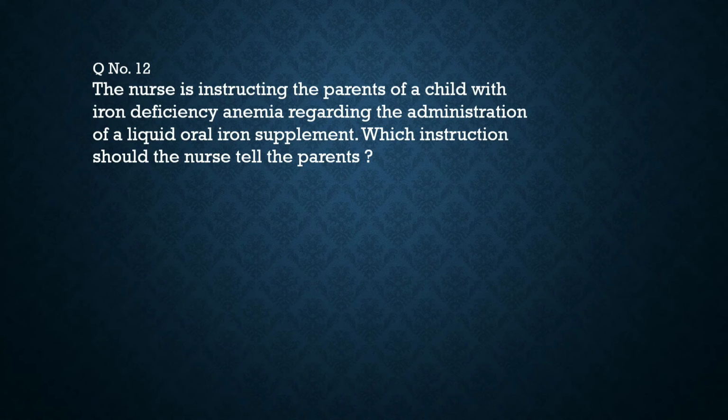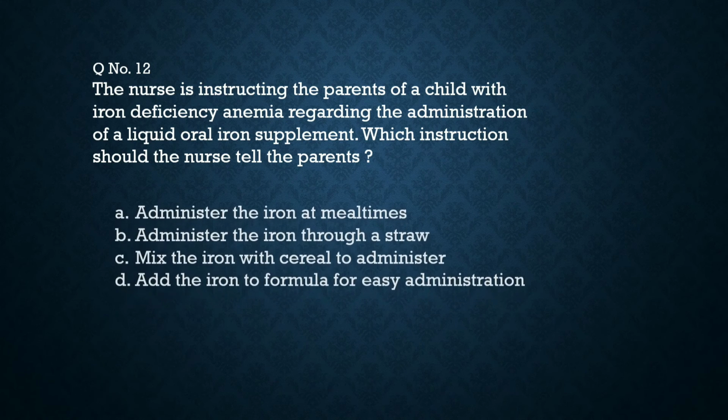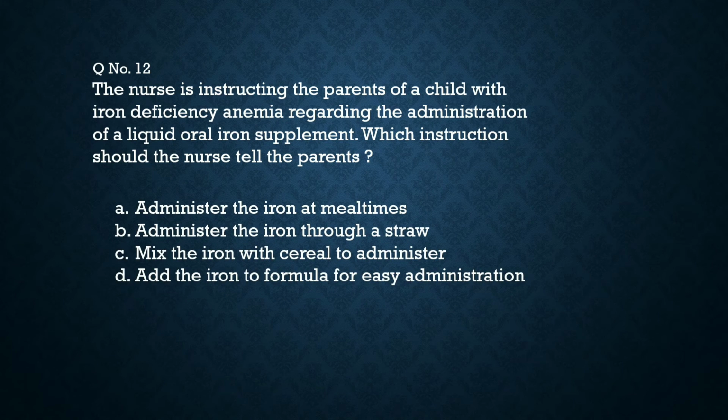Question number 12. The nurse is instructing the parents of a child with iron deficiency anemia regarding the administration of a liquid oral iron supplement. Which instruction should the nurse tell the parents? A. Administer the iron at meal times. B. Administer the iron through a straw. C. Mix the iron with cereal to administer. D. Add the iron to formula for easy administration. Answer B. Administer the iron through a straw.